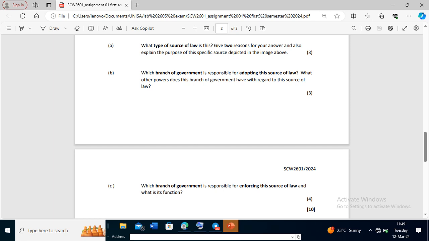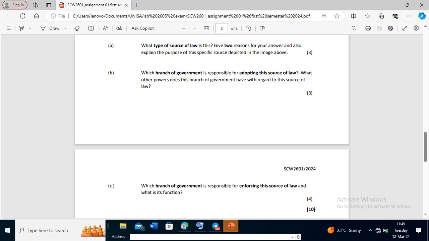So it states: give 2 reasons for your answer and also explain the purpose of the specific Gazette. It has 3 points, and I don't understand what they mean when they say give 2 reasons.